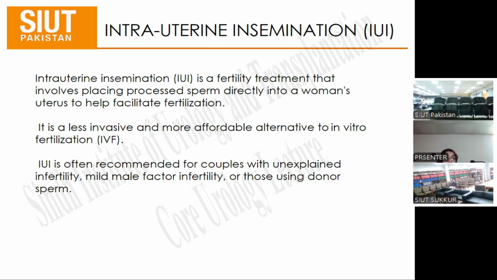Intrauterine insemination is a fertility treatment that involves placing the processed sperm directly into a woman's uterus to help facilitate fertilization. It is a less invasive and more affordable alternative to in vitro fertilization. It is often recommended for couples with unexplained infertility, mild male factor infertility, and those using donor sperm.